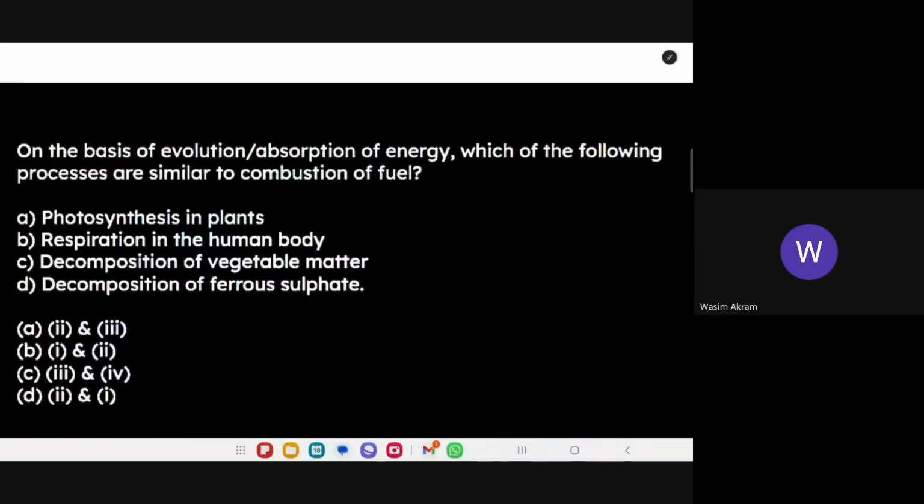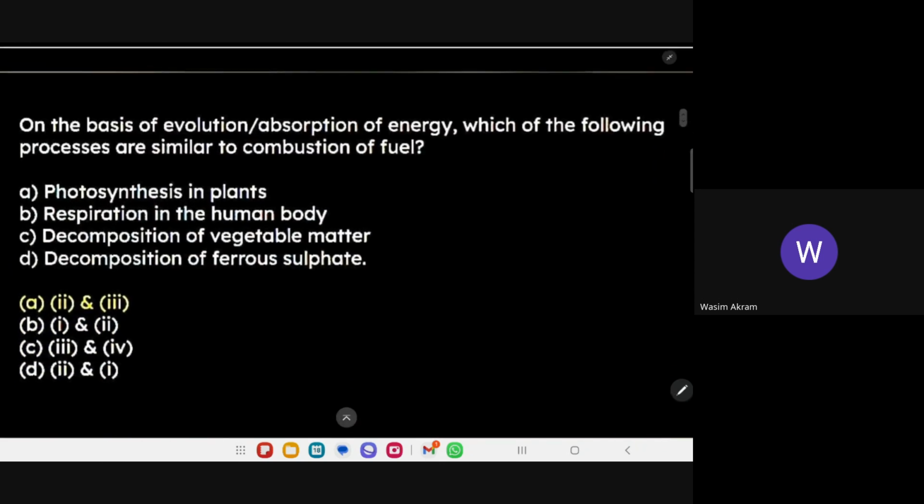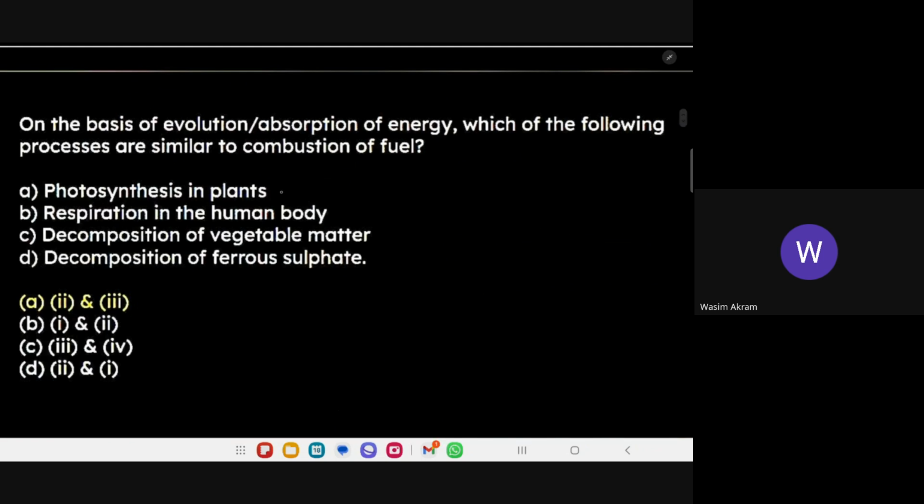On the basis of evolution or absorption of energy, which of the following processes are similar to combustion of fuel? Decomposition of vegetable matter, photosynthesis. Option D, 1 and 2: photosynthesis in plants, respiration in the human body. A is correct. Photosynthesis in plants.